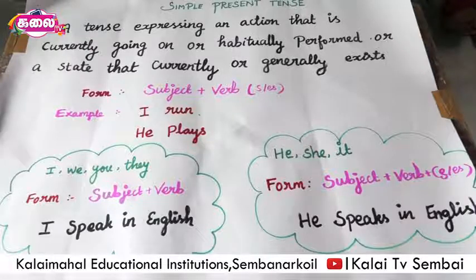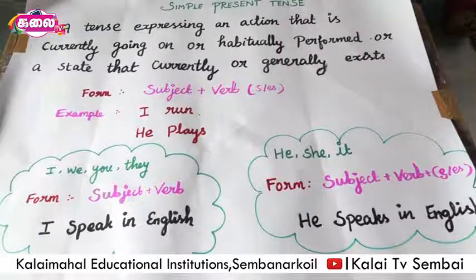Let's start. Do you know tense? What is tense? The tense is the change of form in a verb to express the time of an action. It has 12 types. How many types? It has 12 types. Today we are going to learn the first type, that is simple present. It is a very easy tense.